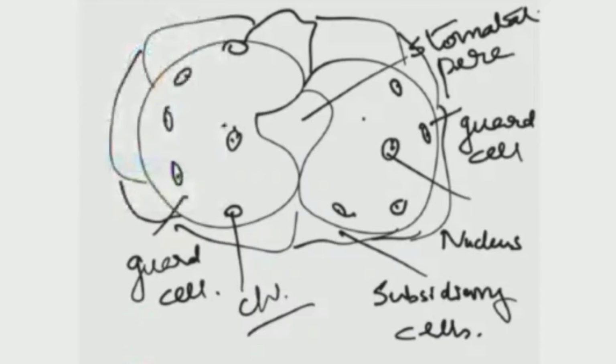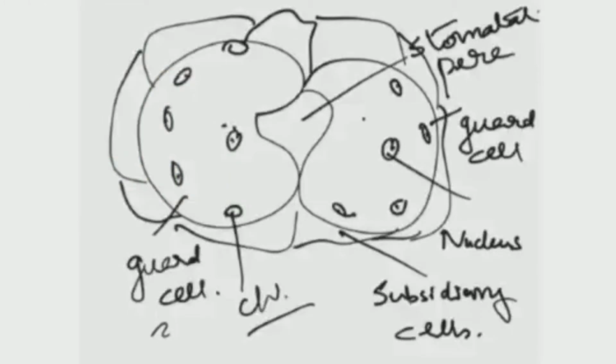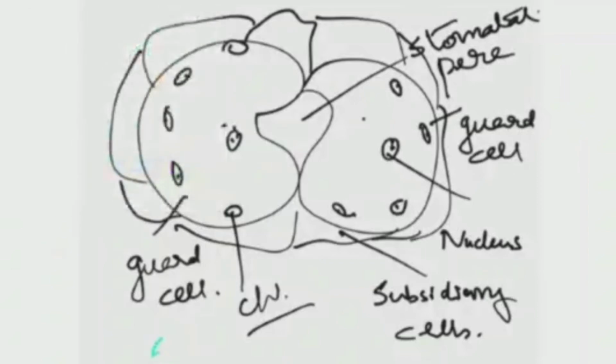So when you are identifying the guard cells in a dicot plant, like this stoma, a dicot stoma has kidney bean shaped guard cells. But when you are noting down monocot, the guard cells will not be kidney bean shaped, they will be dumbbell shaped. I hope you know what a dumbbell is, the thing used for doing exercise.